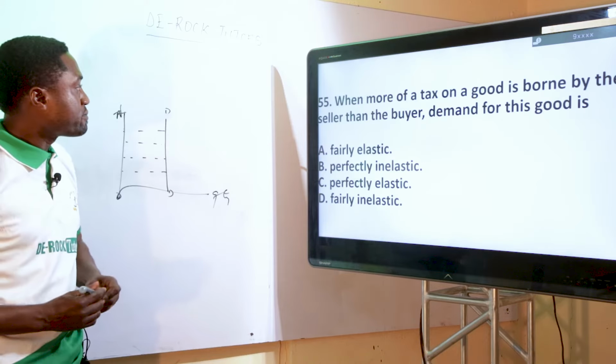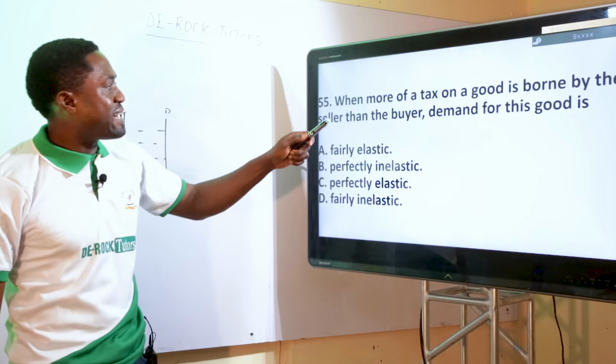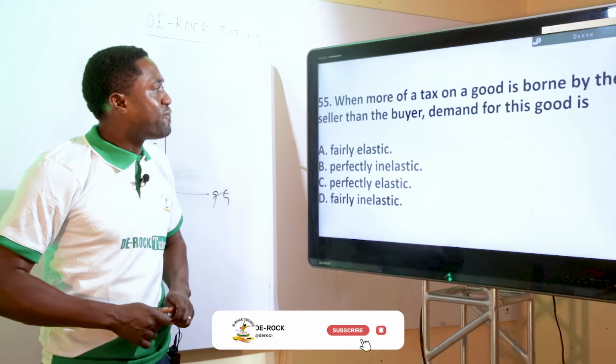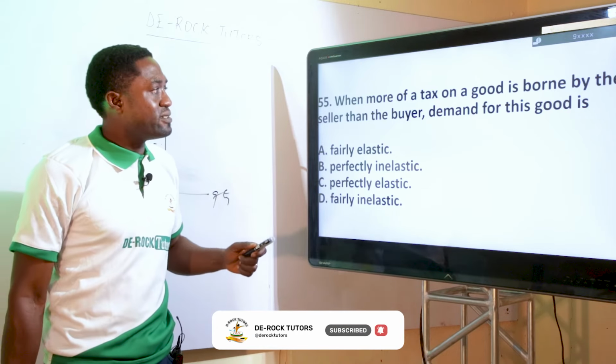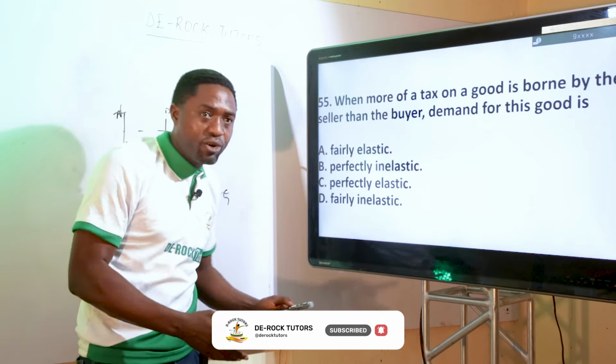The next question, 55. When more of a tax on a good is borne by the seller than the buyer, demand for this good is dash. When more of a tax on a good is borne by the seller than the buyer, demand for this good is, this is under the tax incidence. You understand? Who bears the burden more? Is it the seller or the buyer?